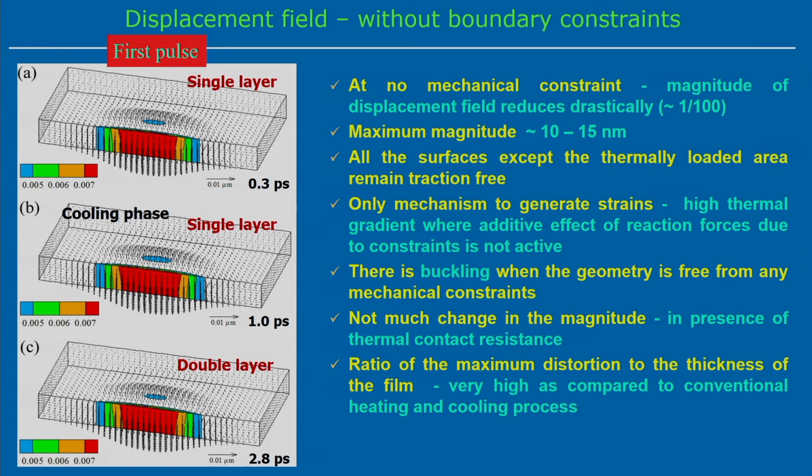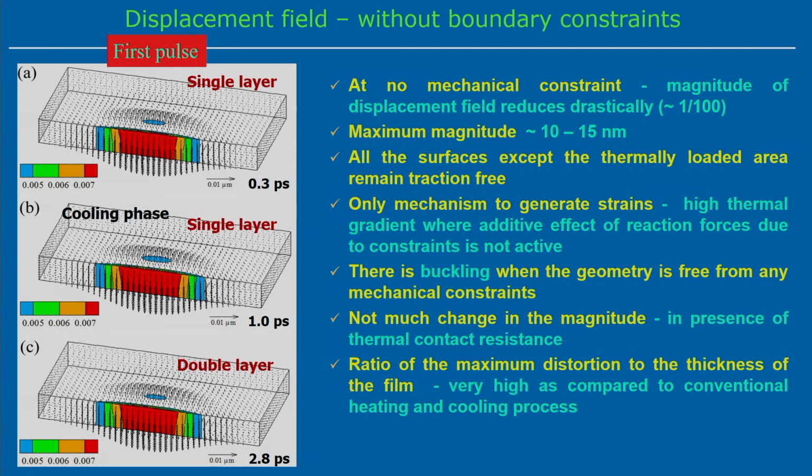So, the maximum magnitude is only 10 to 15 nanometers, but all the surfaces except the thermally loaded area remain traction free. If you look only at the displacement, we can observe it only near the thermal field. The thermally loaded area remains traction free, and the only mechanism to generate the strain is the high temperature gradient, where the additive effect of the reaction forces due to the constraints is not active. It means that since we are not applying any kind of constraint, there are no additive forces available in these cases, and that is why it is free to move. So, it creates a very small magnitude of the displacement field.